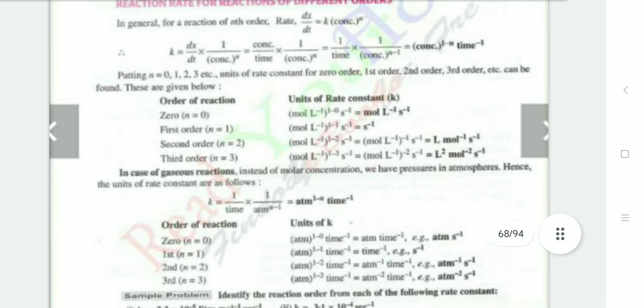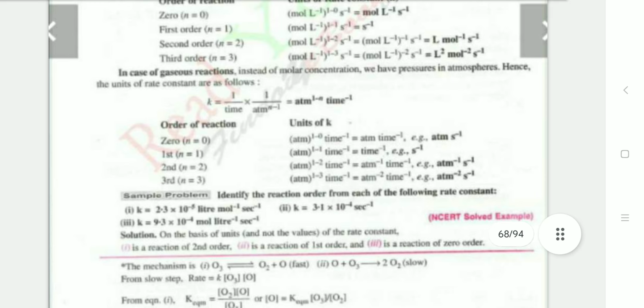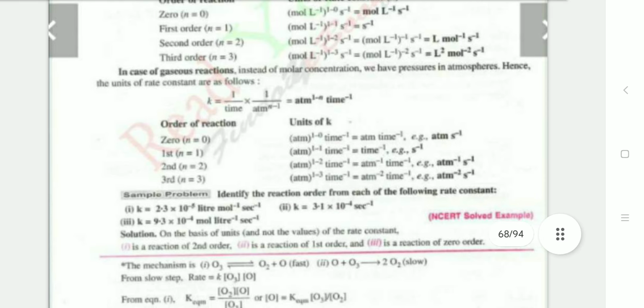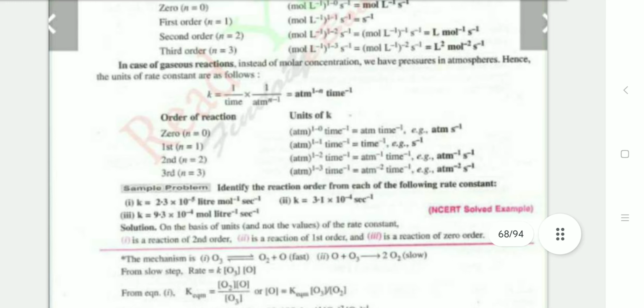Order of reaction for zero order: mole, liter inverse, second inverse. First order: second inverse. Second order: liter, mole inverse, second inverse. Third order: liter square, mole inverse square, second inverse. In case of gas state, for zero order: atmosphere, second inverse. First order: second inverse. Second order: atmosphere inverse, second inverse. Third order: atmosphere inverse square, second inverse.